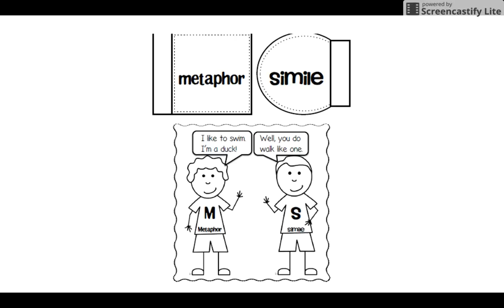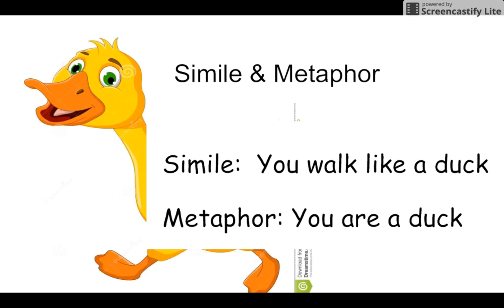A simile using the same subject might be, my dad is like an angry bear in the morning before he has his coffee. So I'm saying my dad is like an angry bear because I'm using the word like, or if I use the word as, that would make it a simile. Another simile would be saying, you walk like a duck. A metaphor, you are a duck. I think the hardest part of these two is remembering that similes use like or as, and metaphors don't. And I think oftentimes the two of these are confused.